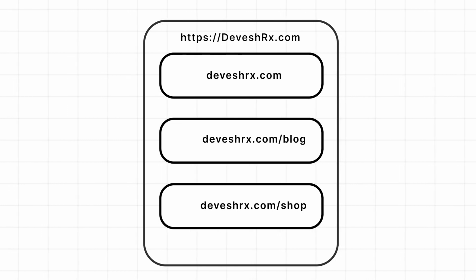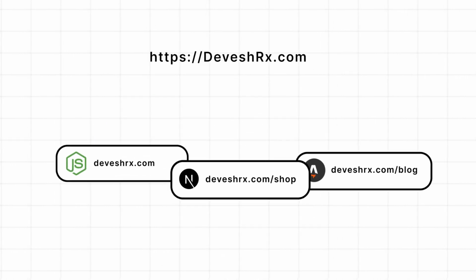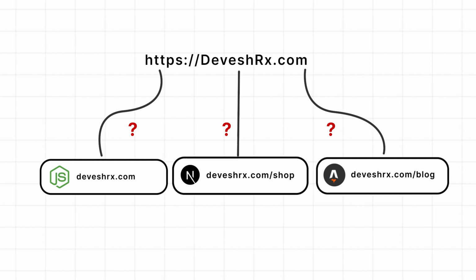These small projects can be built using any web framework, and each can also be an independent web service in itself. For example, imagine a complex scenario in which you have a .com domain with homepage built using static HTML, a blog section built using Astro.js, and an e-commerce section built using Next.js. All of these sections have their own path in the domain address. Now the challenge is how to deploy all these small projects under the same .com domain.